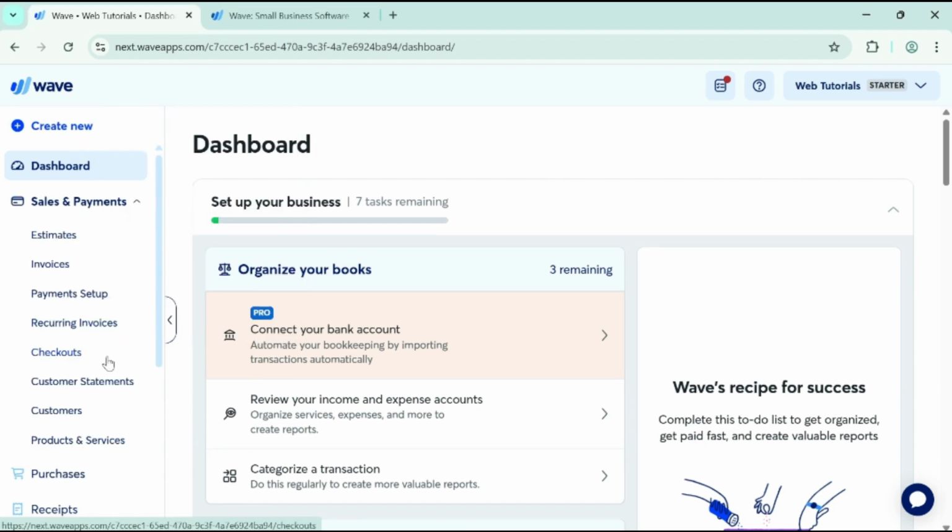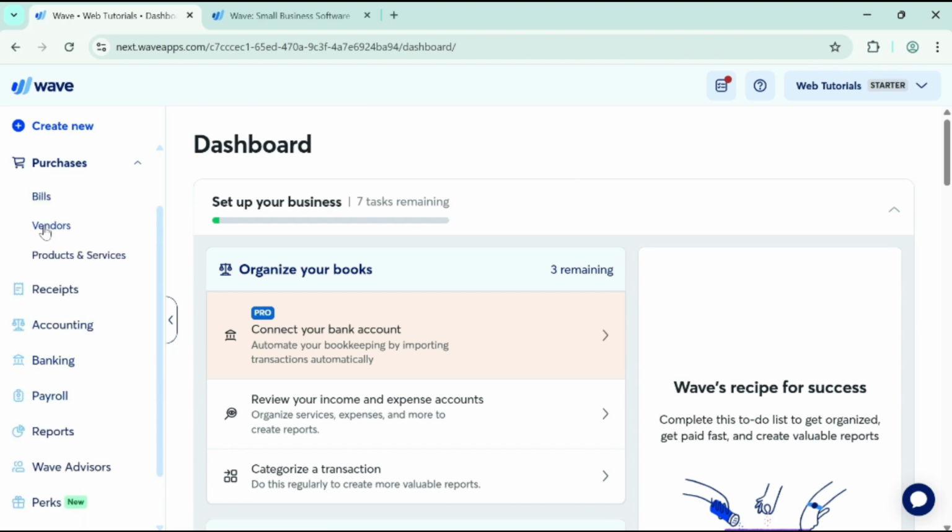Next, click on Sales. This is where you'll create and send invoices, record customer payments, manage your products and services, and keep track of unpaid and completed invoices. After that, open the Purchases section. Here, you can record bills, manage vendors, track business expenses, and organize receipts to keep your accounting records accurate.